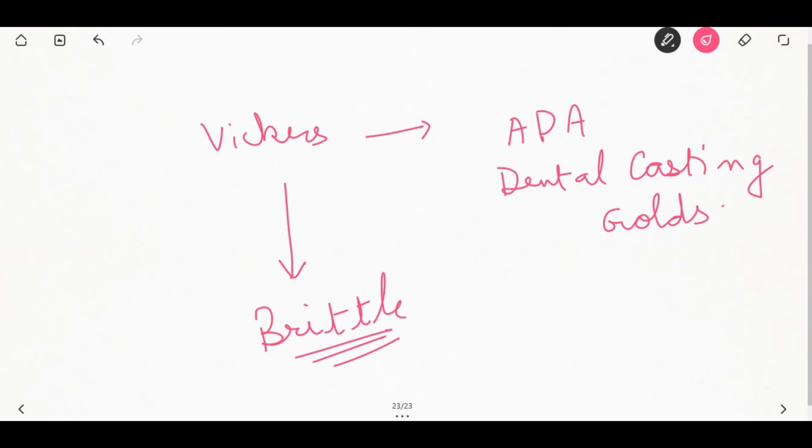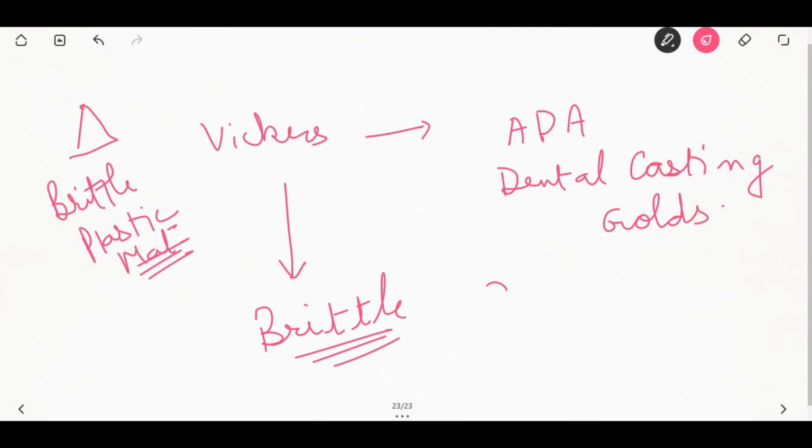Rockwell hardness test. Here a steel ball or a conical diamond point is used. The Rockwell test is used for brittle and plastic materials. Another important test is Shore and Barkol.